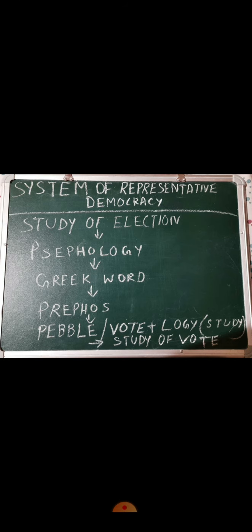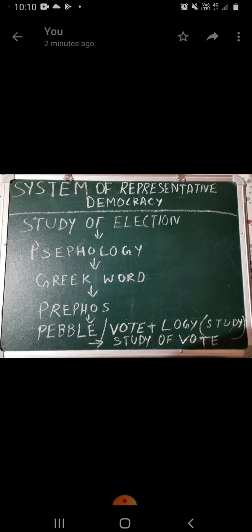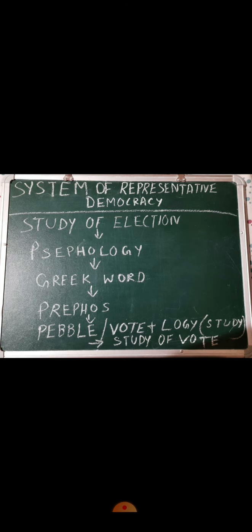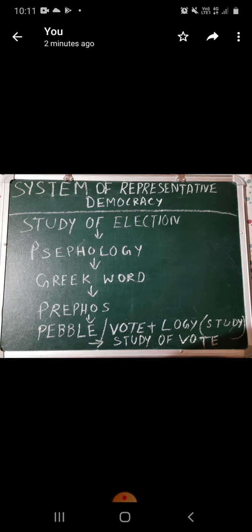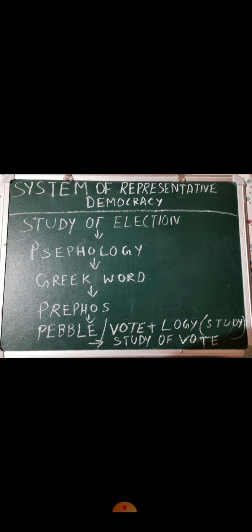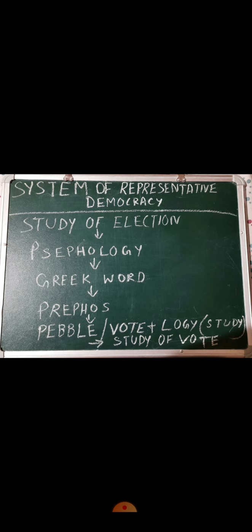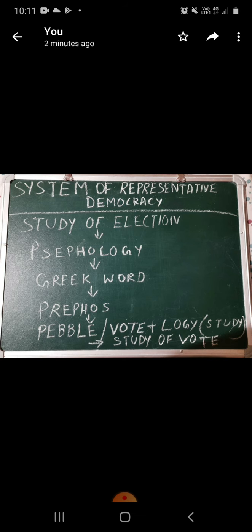But before we go to all these methods, we have to first know the system of election. The study of election is called psephology, P-S-E-P-H-O-L-O-G-Y, which comes from a Greek word, psephos. Psephos means pebble, which here denotes a vote, and logy means study. That means it is the study of votes.